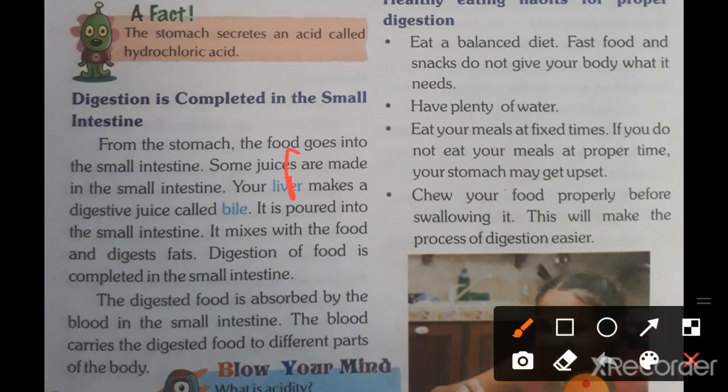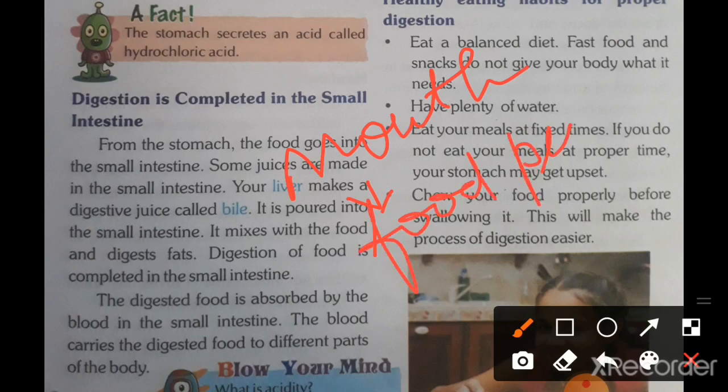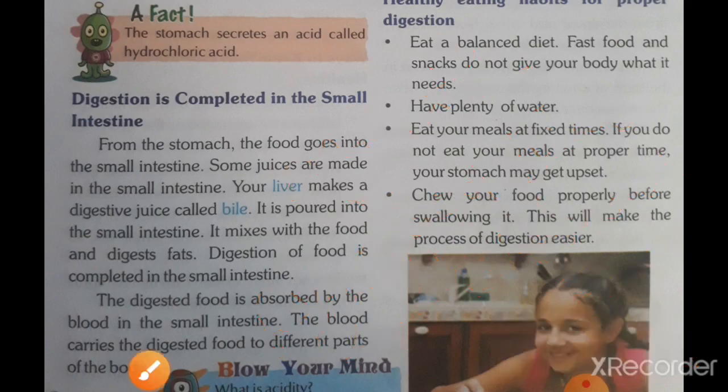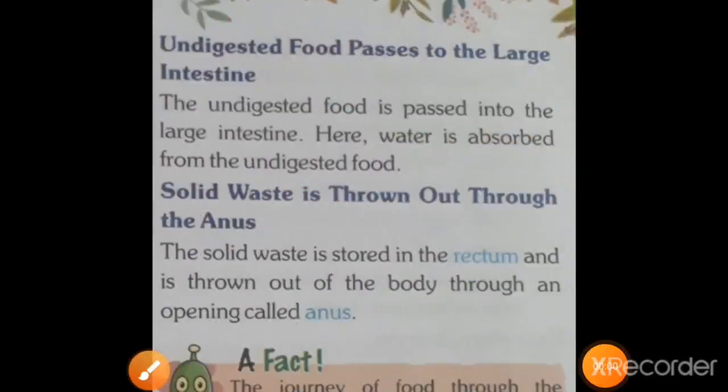So from mouth, our food is going into the food pipe, means esophagus. After it, stomach, and then in stomach protein digestion takes place. And after the stomach, our food goes into the small intestine, where digestion completes. Okay, now come on next. So what is happening here?